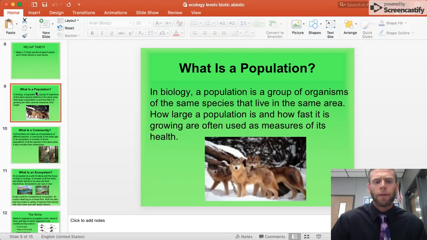I want specific 5 abiotic and 5 biotic factors that you have found so far in your project. All right, so what's a population? A population is a group of organisms of the same species that live in the same area. How large a population is and how fast it grows are often used to measure its health. So if a population is growing quickly and the organisms are able to thrive and reproduce, then that's going to be measured as a good or a healthy population.